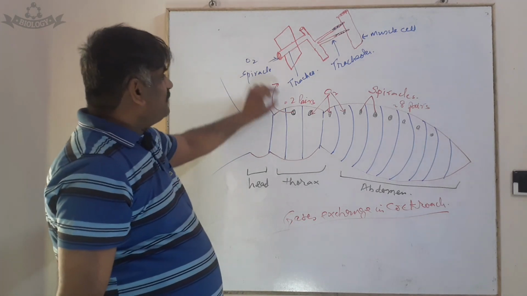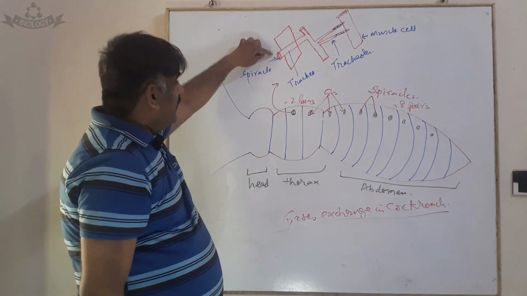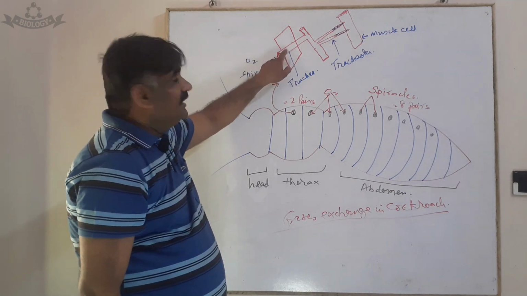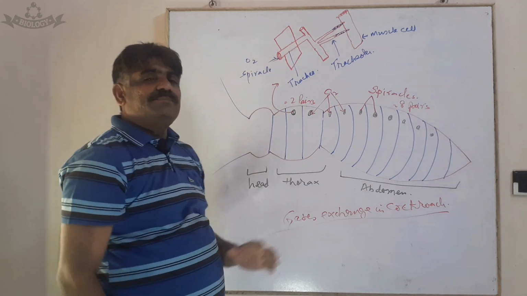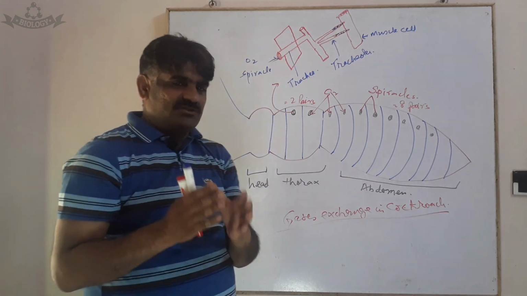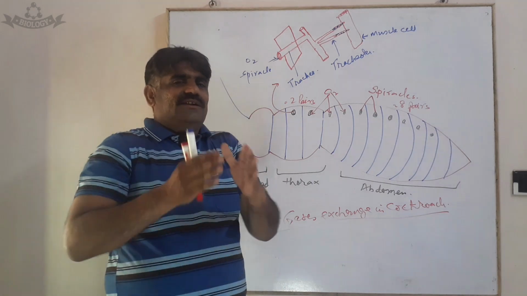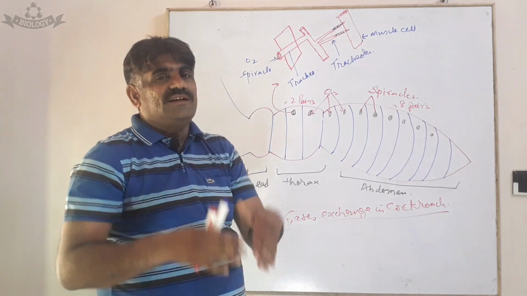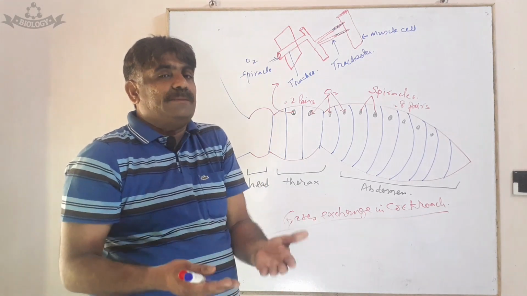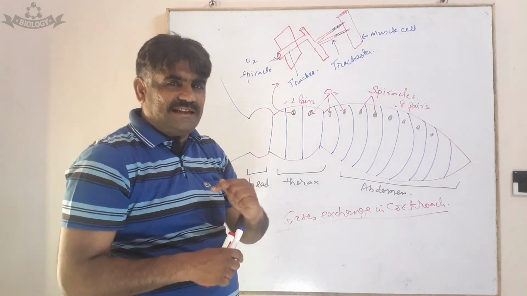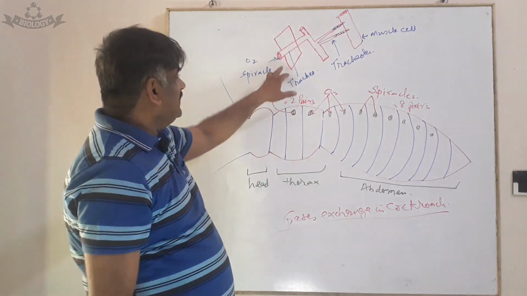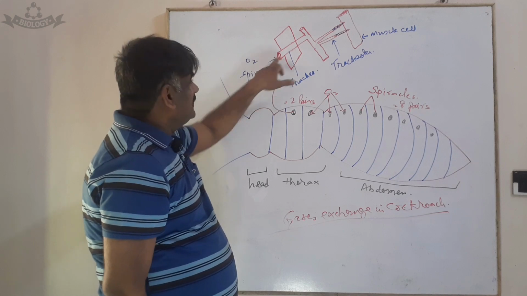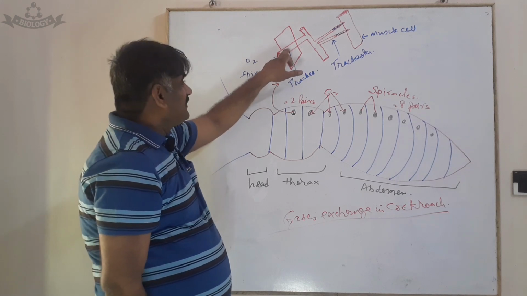The spiracle opens into a tube-like structure, the tracheal tube. It means that the cockroach and other insects have a tracheal respiratory system. Tracheal means consisting of trachea. Trachea simply means windpipes, air pipes through which air goes.